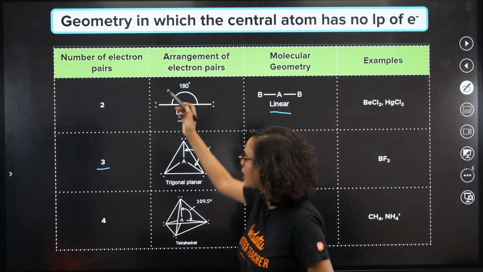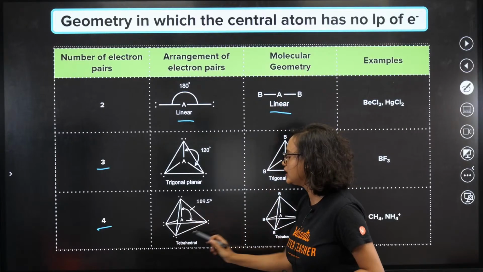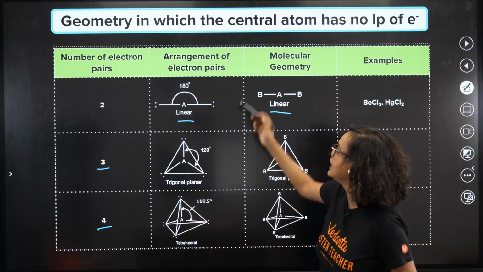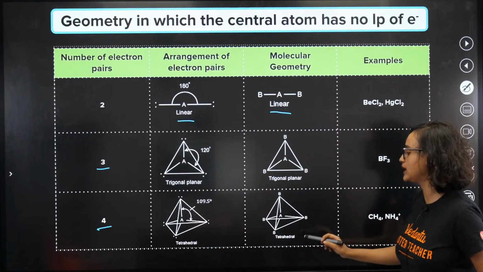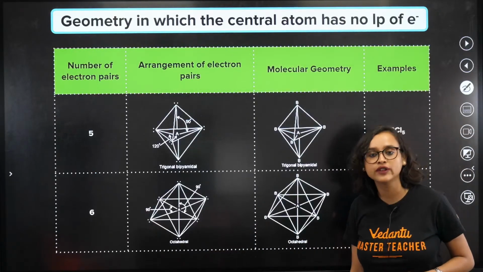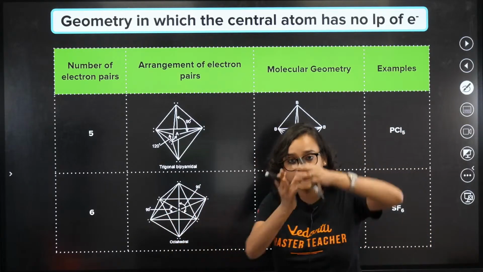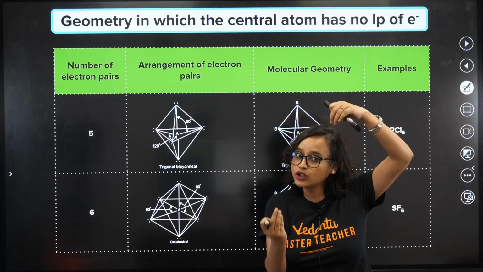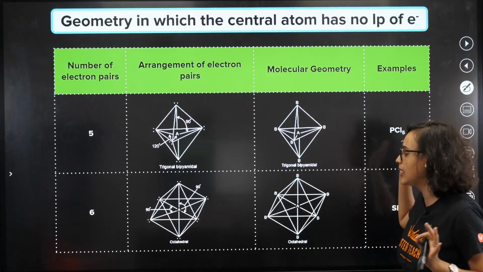Now, if the number of electron pairs is 4, no lone pair, then it will be tetrahedral, okay? The electron pairs will have a tetrahedral arrangement, and the molecular geometry is also tetrahedral. Moving forward, if there are 5 electron pairs, then it will be trigonal bipyramidal. You will see protrusion on both sides, bipyramidal, okay? Here also it is trigonal bipyramidal.